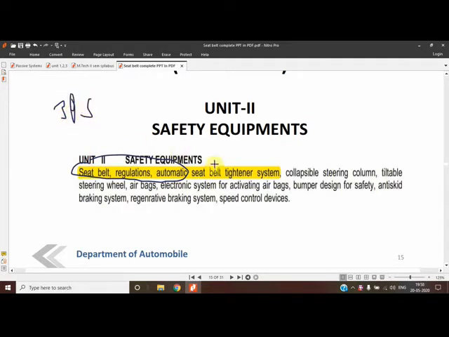The main thing for the safety of the seat belt these days is that it has a belt tightening system or restraining system. So we will cover the belt tightening system, what its function is, how it works in coordination with the airbag, what type of propellants are used, and the basic mechanism of how the tightening system works.